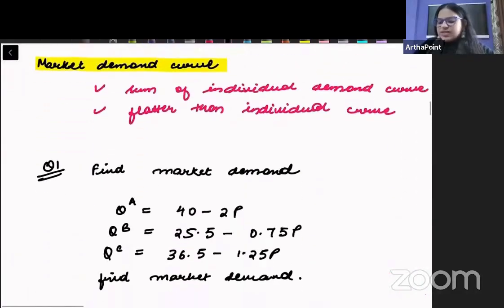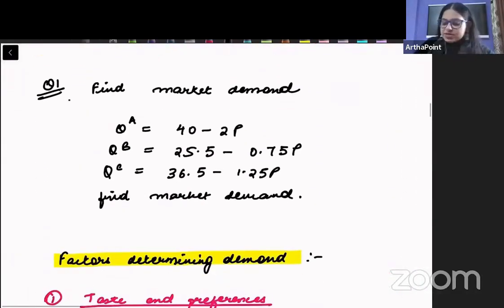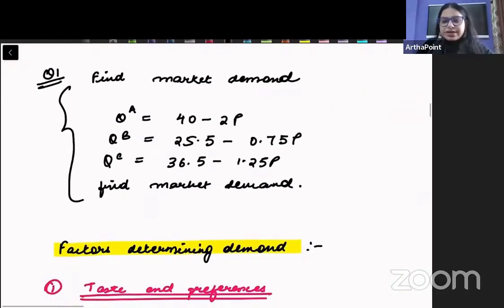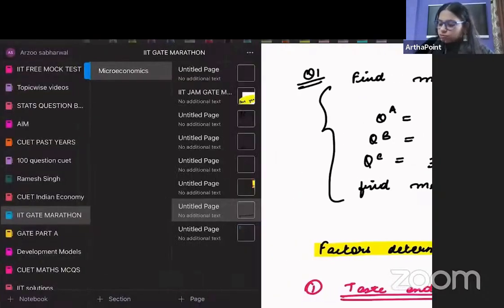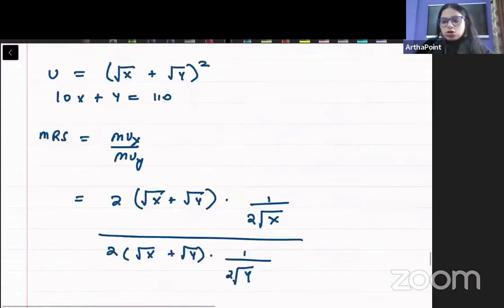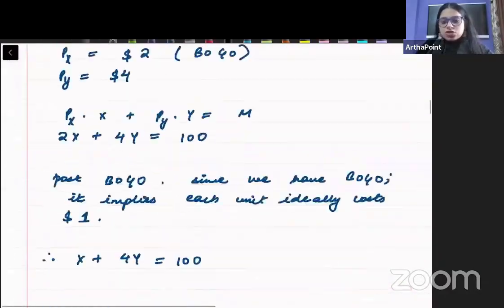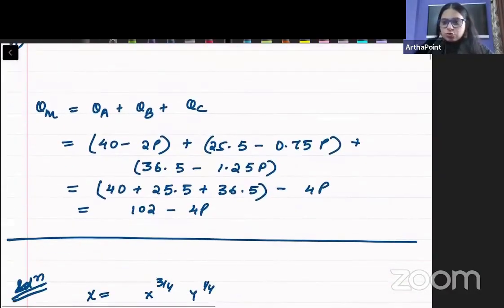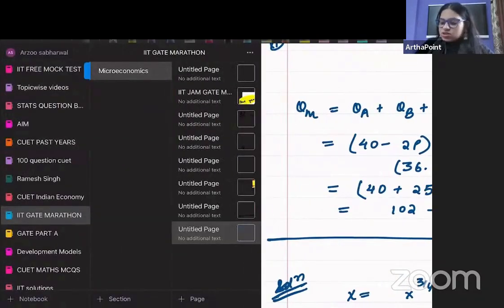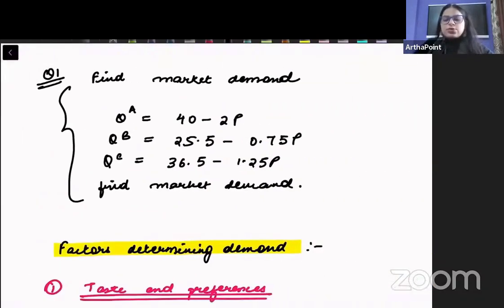Okay. Then this is the market demand curve. Beta, this is a question I am leaving to yourself. Its solution I have provided separately in a separate PDF. For all the questions you will see in the booklet that I am preparing, I have prepared a separate solution manual. I will be posting this solution manual on your portal. You just go ahead and compare your answers with this solution manual.